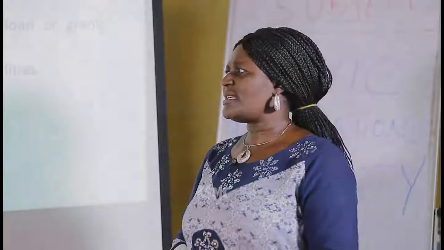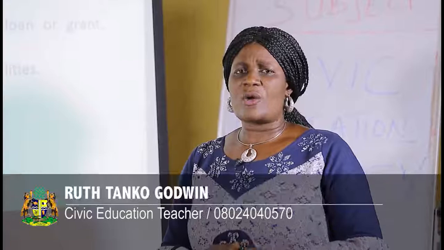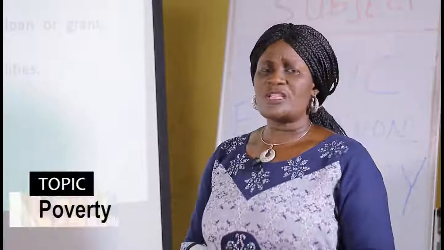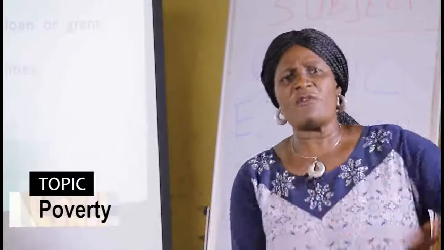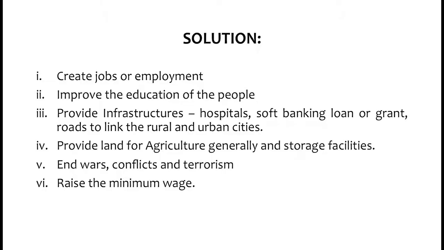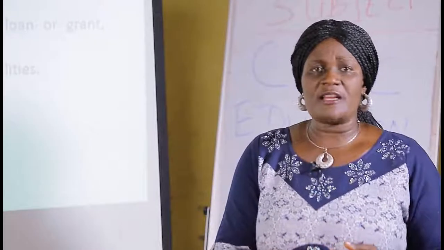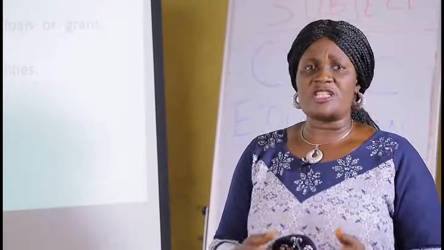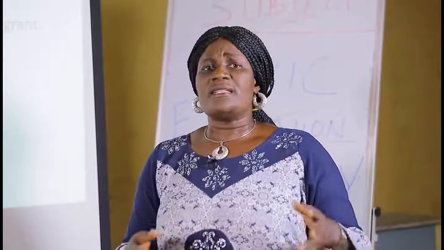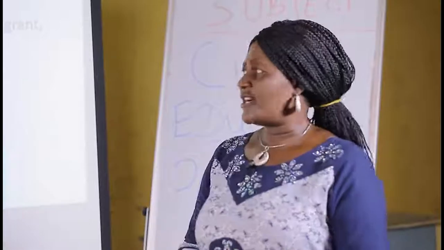My learners, we've discussed very well. These are so many reasons or consequences of poverty. Now, how can we look for solutions to this poverty so that we'll be able to drive away poverty from our society? Number one is create jobs or employment. The government, the non-governmental organization, individual, community should be able to create employment for individuals. When people are employed, they'll be able to drive away poverty.